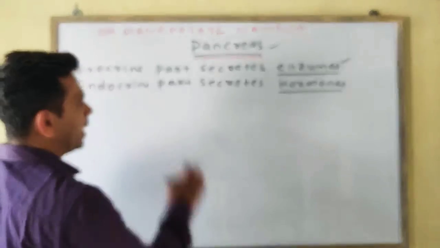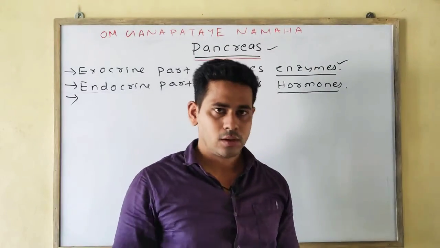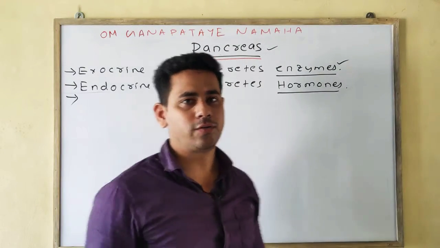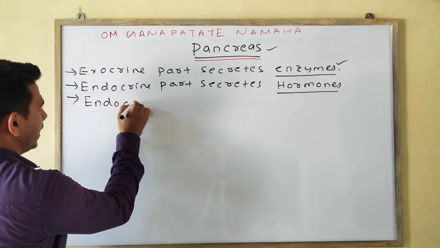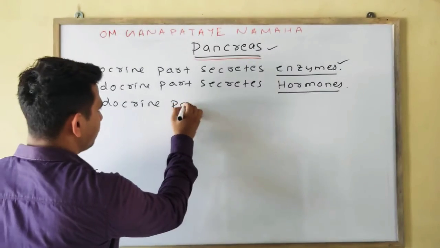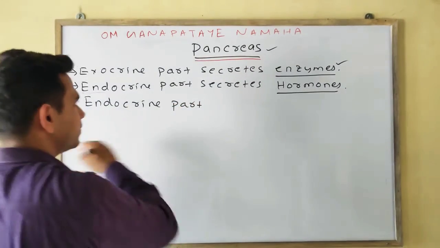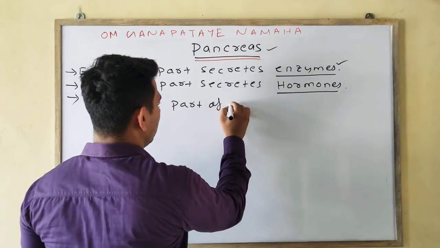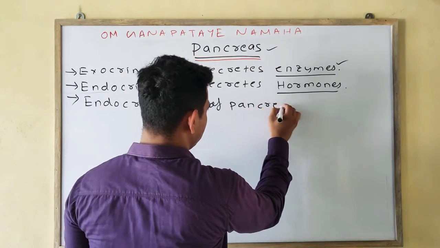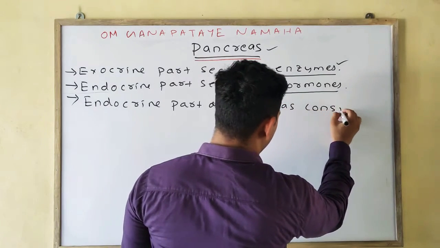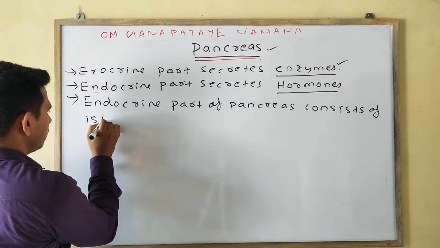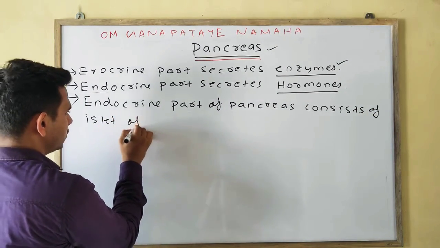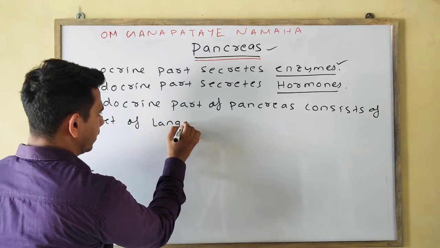The endocrine part of the pancreas consists of islets of Langerhans.